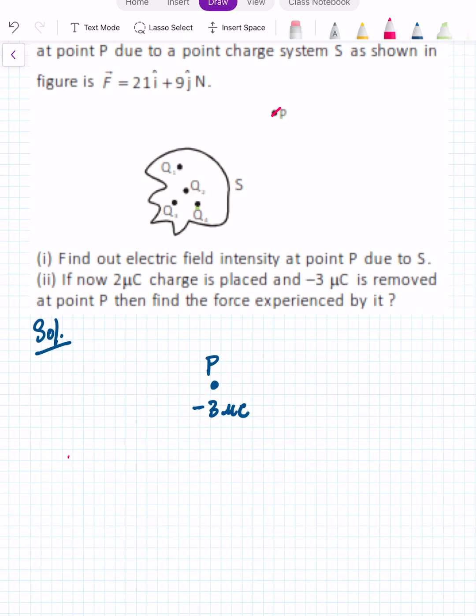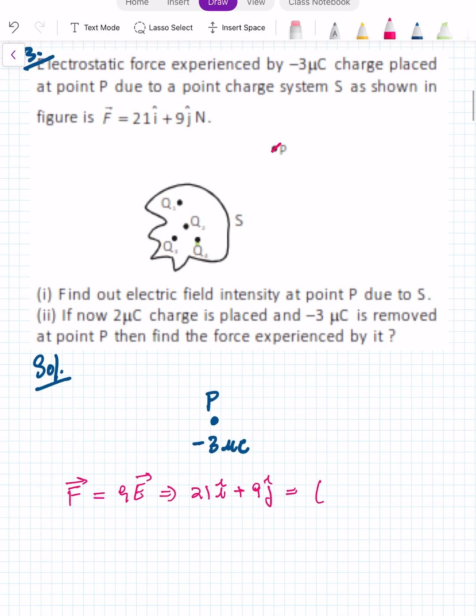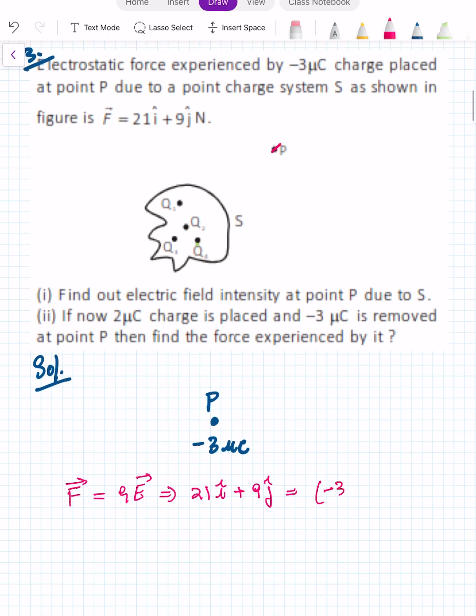So the force is going to be equal to QE vector. So force given is 21 I cap plus 9 j cap, and this is equal to, charge is given as -3 microcoulomb, so -3 into 10 power -6 into E vector.